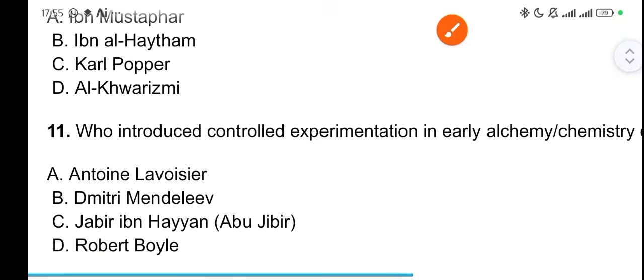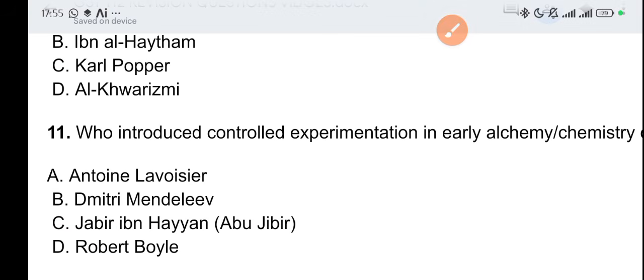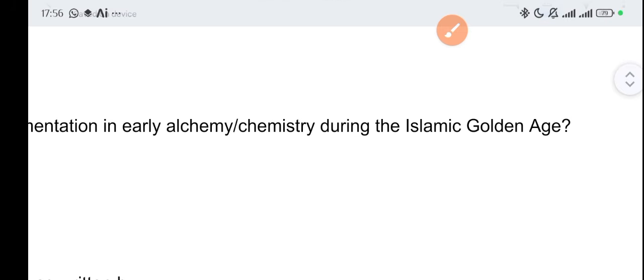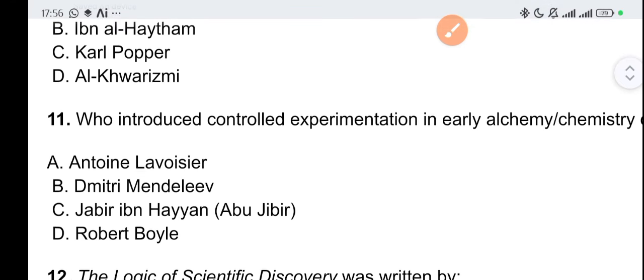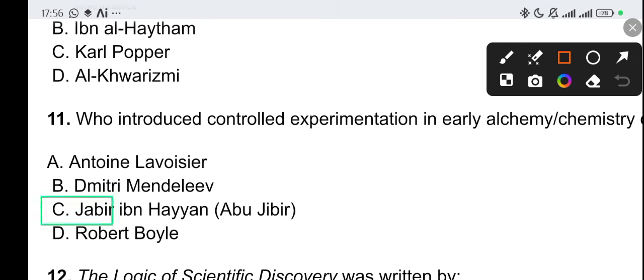Alright, so the next question. Who introduced controlled experimentation in early chemistry during the Islamic Golden Age? The person who introduced it was Jabril Ibrahim Hayyan, also known as Abu Jabril. I put Abu Jabril in brackets so that in case you don't see Jabril Ibrahim Hayyan, you will see Abu Jabril.